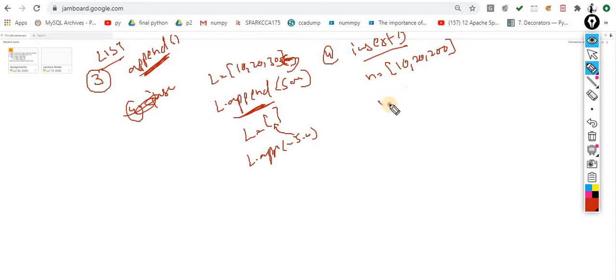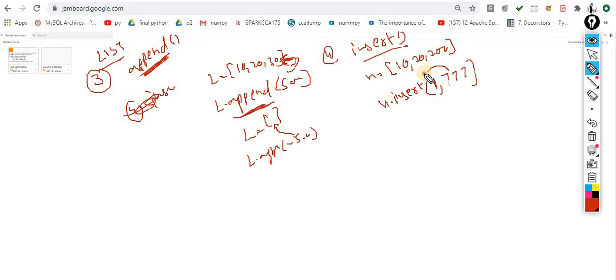So first what I have to do, n dot insert. Okay, the method name is called insert. On what position do you want to insert? Sir, I want to insert on one position. Or what item do you want to insert? Sir, I want to insert 777. Okay, I want to insert 777.